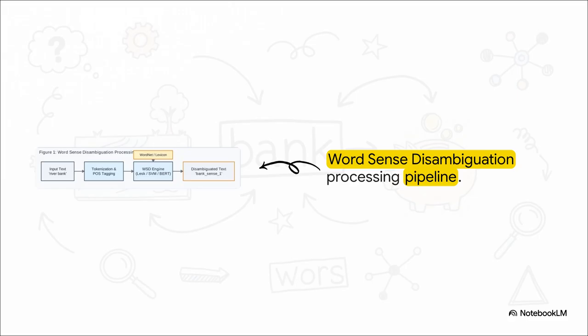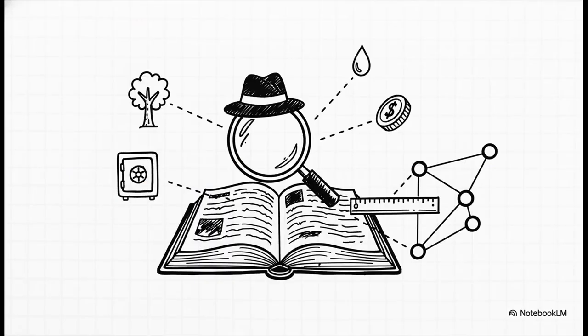Now, historically, engines relied on dictionary and knowledge-based approaches. They used those rich lexical databases like WordNet to anchor their logic. A really prime example of this methodology is the Lesk algorithm. It operates like a detective, looking for clues through a very direct mechanical process. It pulls all the dictionary definitions for a target word, and then it calculates the word overlap. It literally counts how many shared words exist between those dictionary definitions and the surrounding context of the sentence. The candidate definition with the highest overlap wins.